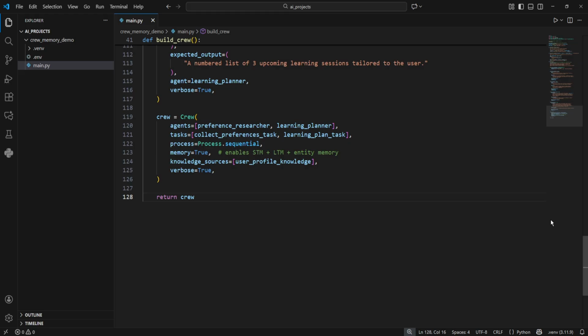That turns on CrewAI's built-in short-term, long-term, and entity memory stacks. We also attach knowledge sources and pass in the user profile knowledge. That gives the Crew a persistent declarative knowledge base about the user from the very first run. Then we return the configured Crew.